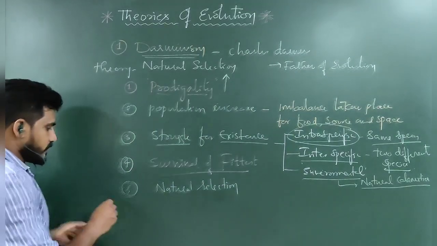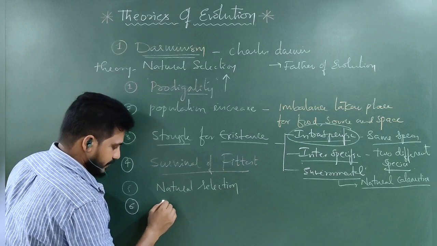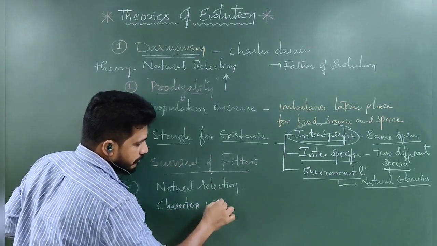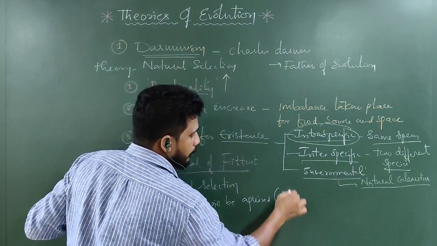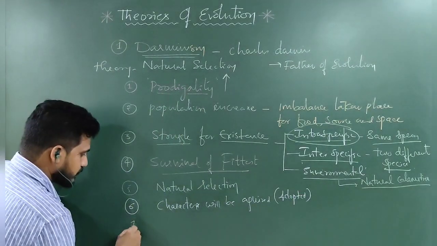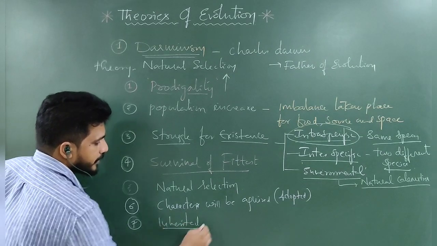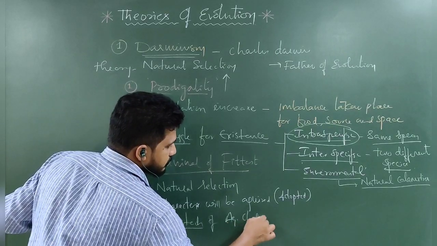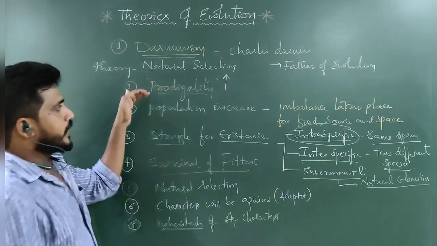So another thing is, when characters are adapted by natural selection, the characters will be acquired. Acquired means what? Adopted. They are adopted and the characters will be inherited. The characters will be inherited, inheriting of acquired characters.